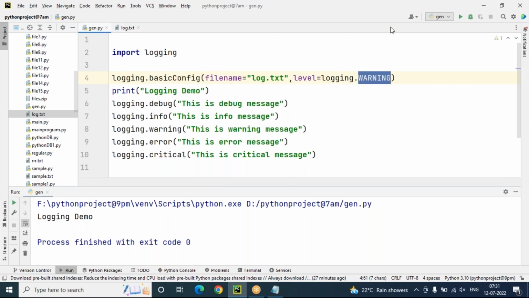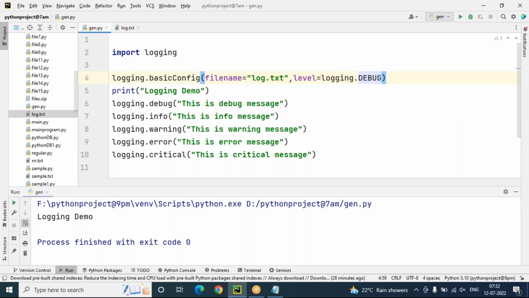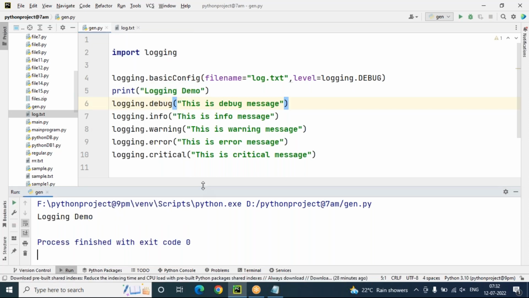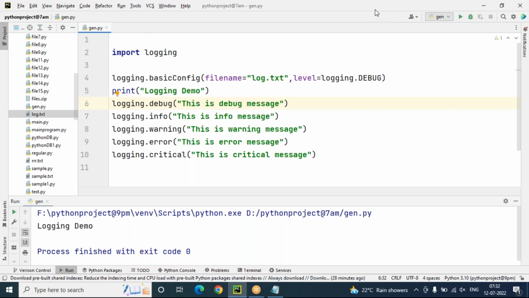But whenever I set the level to debug, here instead of warning, then this time all messages will be written to the log file. Now let's run this. You can go and check log.txt. All messages are stored: warning, error, critical, debug, info, warning, again error, critical, like this. So this is log.txt. In this there is no proper information captured and stored in the log file.